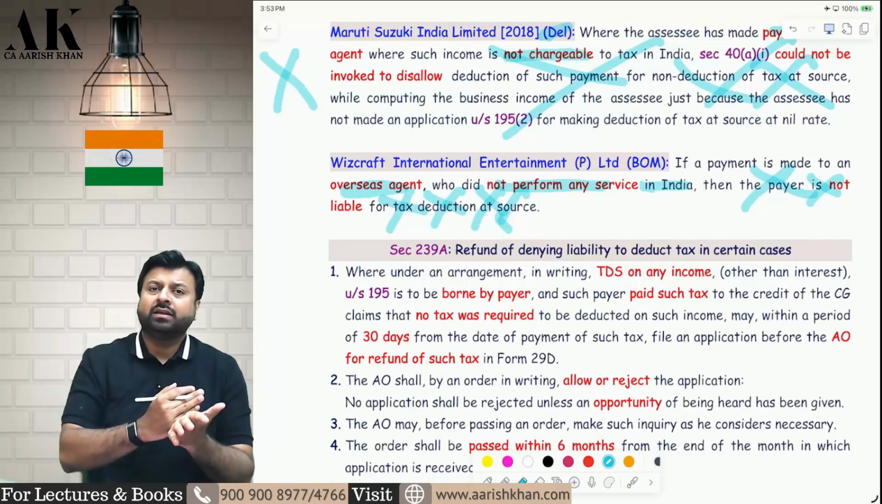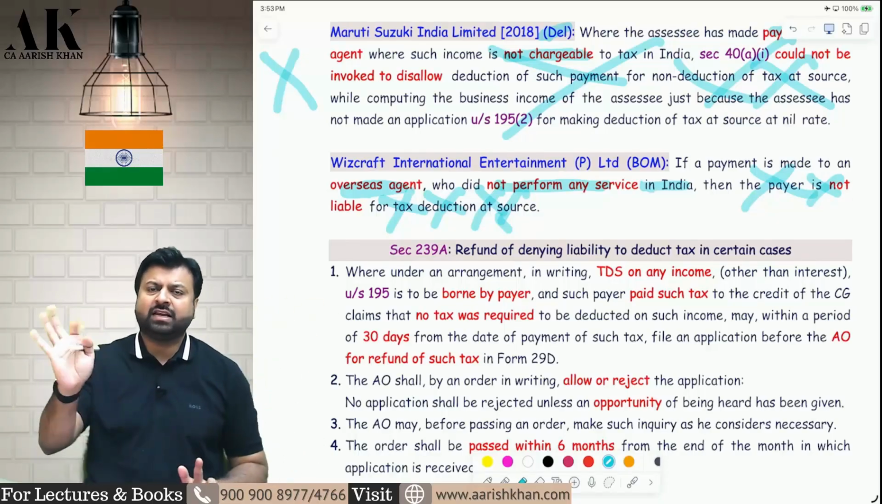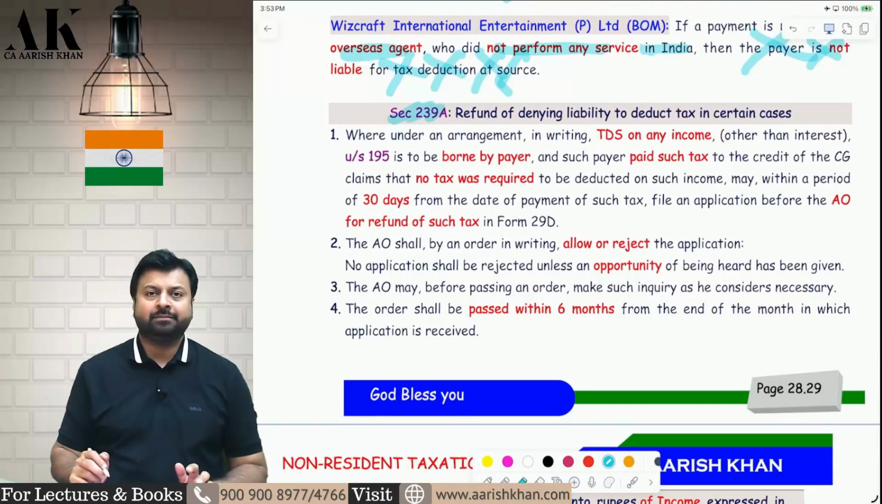If taxable, deduct. If not taxable, do not deduct. If it is partly taxable, then make an application to the assessing officer. He will tell you the appropriate portion. I hope it is clear to all of you. Next section, a very important section, 239A.